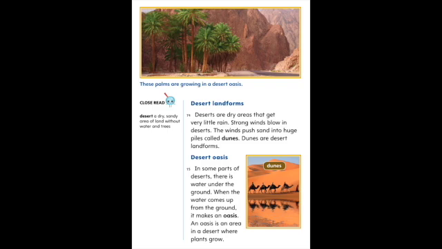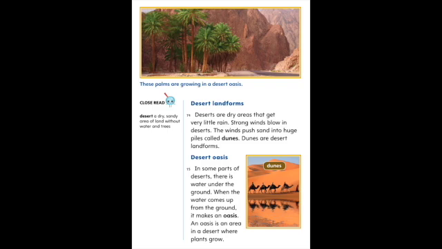Desert landforms. Deserts are dry areas that get very little rain. Strong winds blow in deserts. The winds push sand into huge piles called dunes. Dunes are desert landforms.